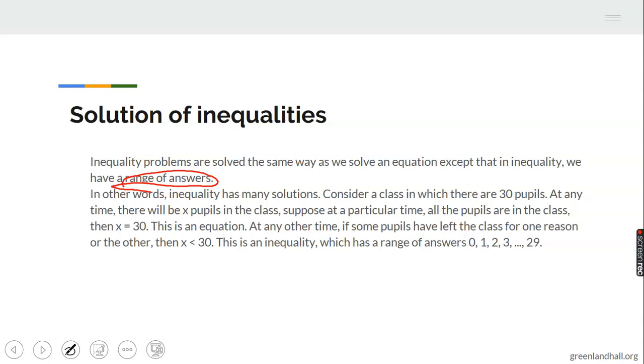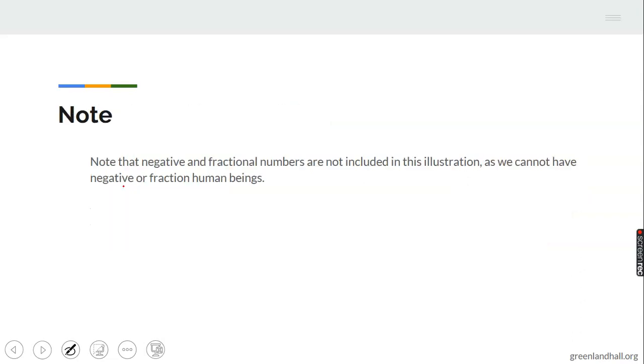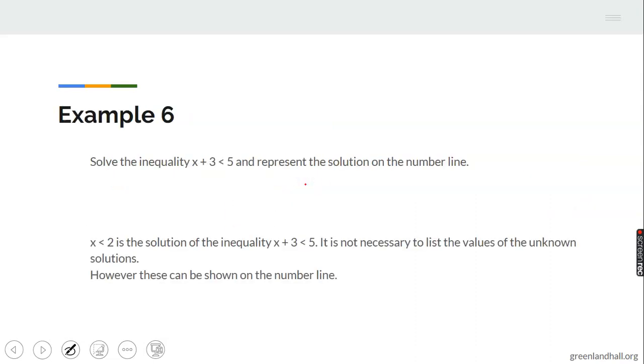If none of them leave the class, x is still equal to 30, if x is the number of pupils in the class. Now suppose that some students left the class. They will not be exactly 30 again, so less than 30. Numbers less than 30 are from 0 to 29. So that's why we said human beings can't be negative and they can't be fractions.